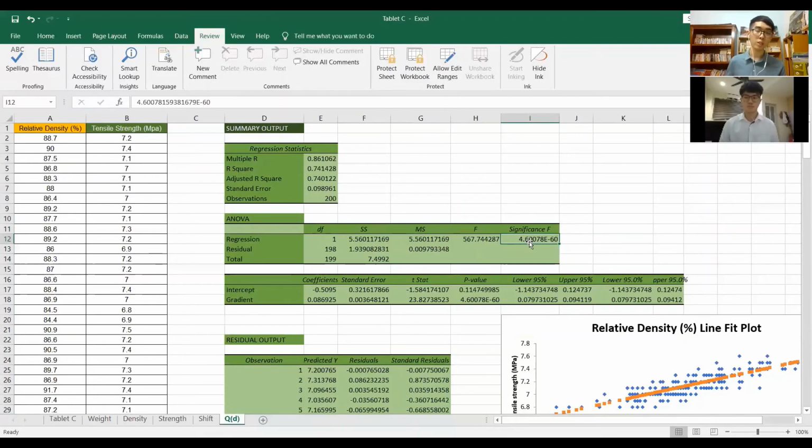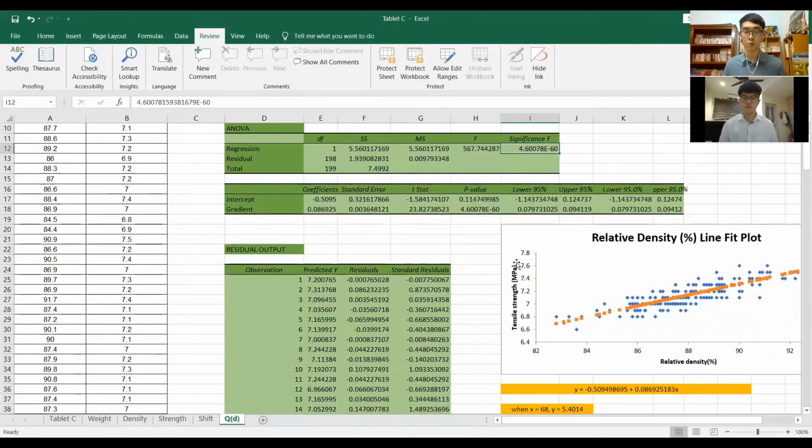We can clearly see that the significance F is far lower than alpha, so we can reject H naught and conclude that this provides very strong evidence of a linear relationship between tensile strength and relative density.